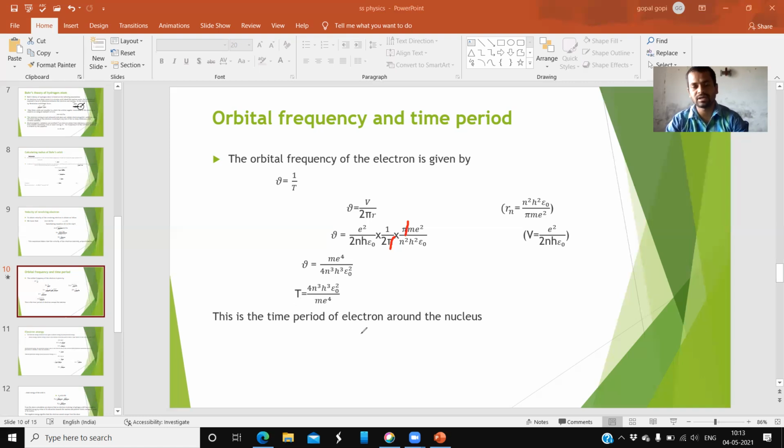So this is the time period of the electron around the nucleus. Time period means what? Suppose it is a nucleus and the electron starts revolving like this. At the beginning, suppose the electron is here. When it starts its journey in the circular path, how much time will it take to reach its initial position? That time is called the time period of the electron. So the time taken by the electron to complete one revolution to reach its initial position is called the time period. Like this, friends, we have to define the time period.